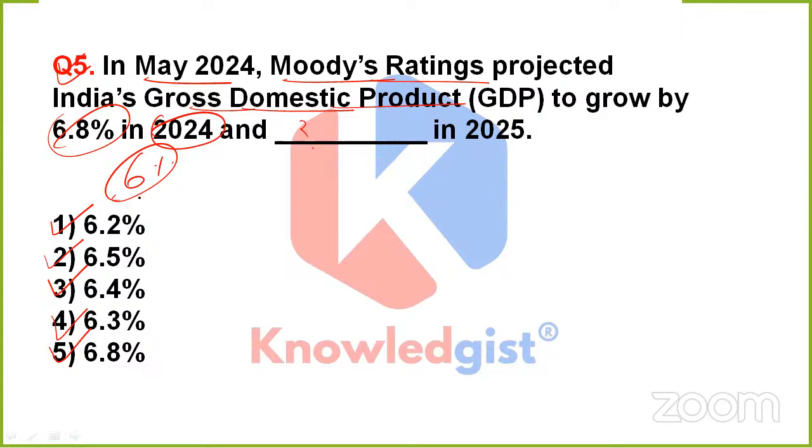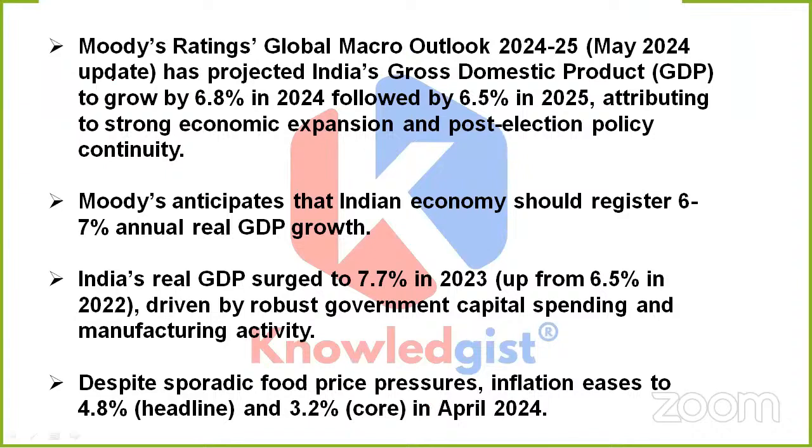Because whenever options of numerical digits are provided, they are so confusing. If you are not having any idea, you won't be able to get it right. So try to revise these things. That is the best manner you can remember it. So this time here, the correct answer is 6.5%, which means Moody's Ratings Global Macro Outlook 2024-25 has projected India's GDP to grow by 6.8% in 2024 and 6.5% in 2025.